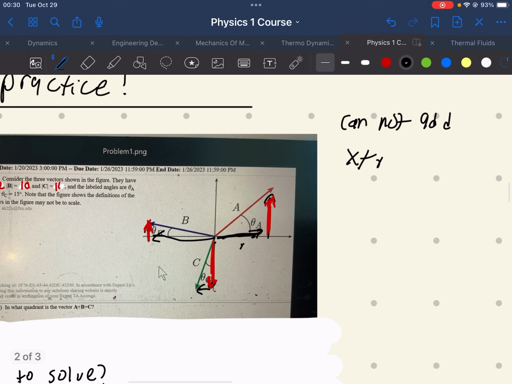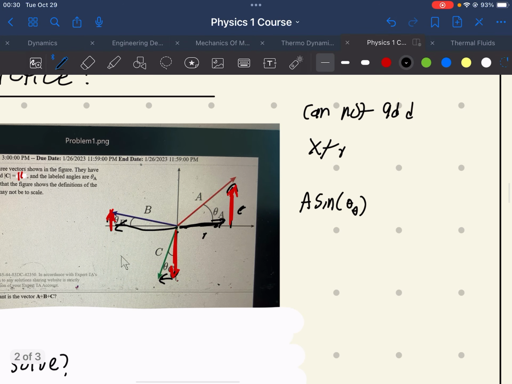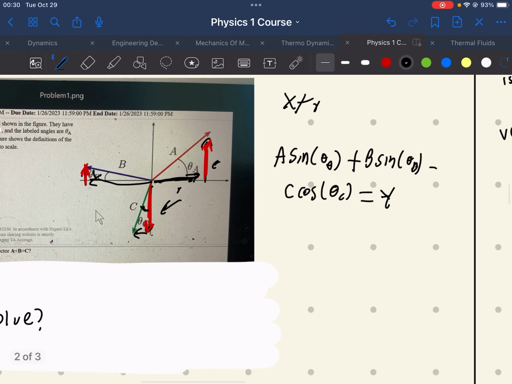So let's try this. This is the adjacent. This is an opposite leg. So as we discussed before, this would be a sine theta a. And we know that this b is going up, so it'll be plus b sine theta b. And now look at this. This one here is going down. So it would be minus c cosine, because this is an adjacent leg, adjacent to that angle, cosine theta c. And that's going to give us how much we are in our negative y direction. Now we're going to do the same thing for the x direction.